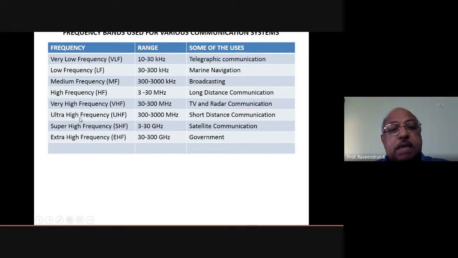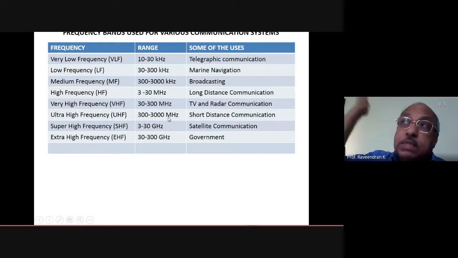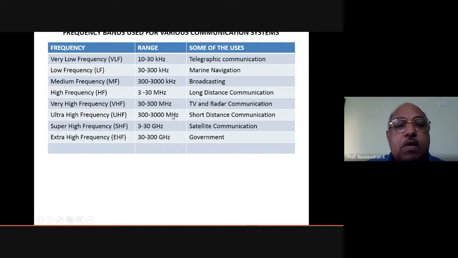Then next comes the ultra high frequency range, UHF, that is from 300 megahertz to 3000 megahertz, that is 3 gigahertz. 3 gigahertz means it comes almost near the ranges of satellite frequency. And usually the high frequency ranges are used for satellite communication because it is far away, many kilometers, some 15,000 to 25,000 kilometers away from here. For such a very long distance communication we have to use ultra high frequency ranges, that is from 300 megahertz to 3000 megahertz or 3 gigahertz.